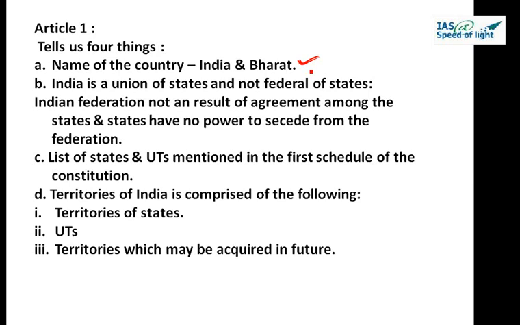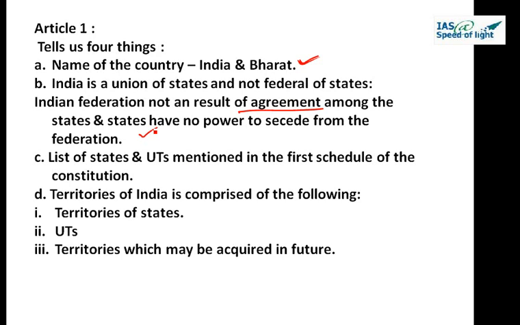This thing we touched upon in the previous lecture as well, that India is not the federation of states. India is a union of states. So it is mentioning this in article 1, part 1. So India is a union of states and not the federation of states. Why? Because Indian federation is not a result of agreement among the states, and states have no power to cede from the federation. This thing we discussed in the federation part as well. So this is the second information what this article is giving us.